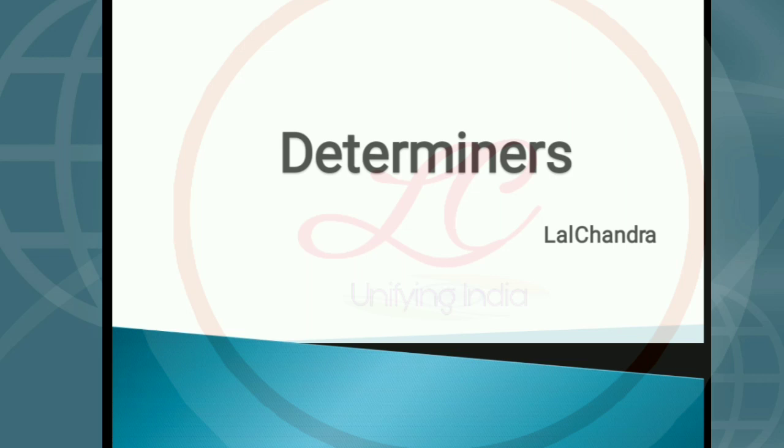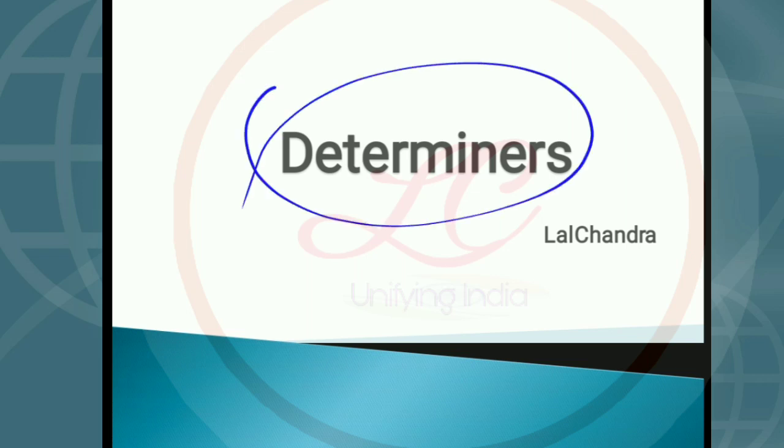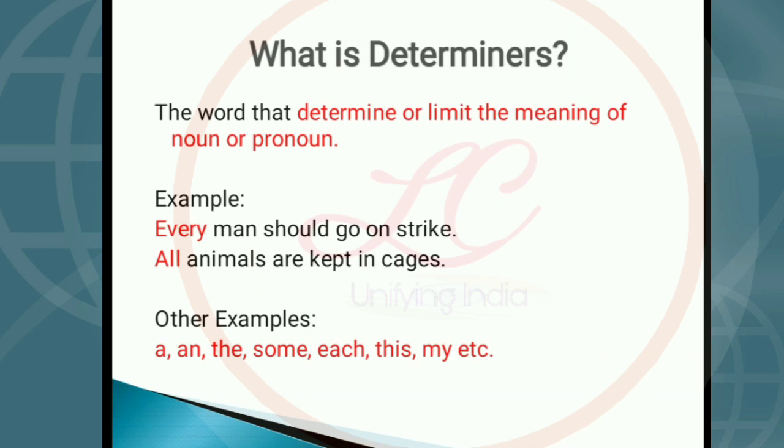Today we shall study determiners. What are determiners? The words that determine or limit the meaning of a noun or pronoun are called determiners.